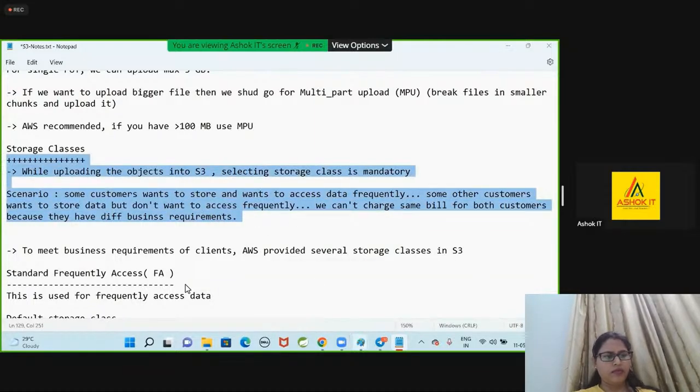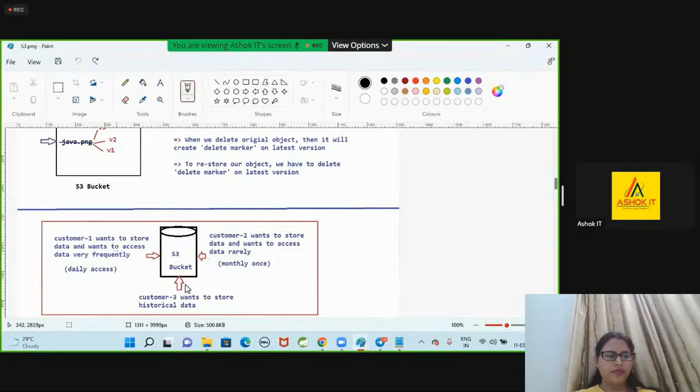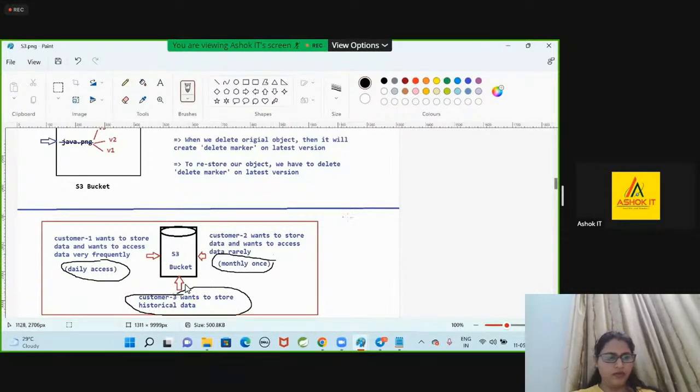Now, here guys, customer 1 is storing the data and accessing the data daily. Customer 2 is storing the data, accessing it monthly once. Customer 3 is storing the historical data, accessing yearly once. Can we do the same charge for all the 3 customers? Can we generate the same bill amount for all the 3 customers who are using AWS?